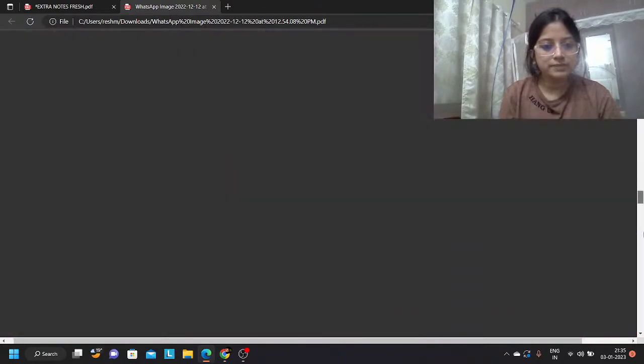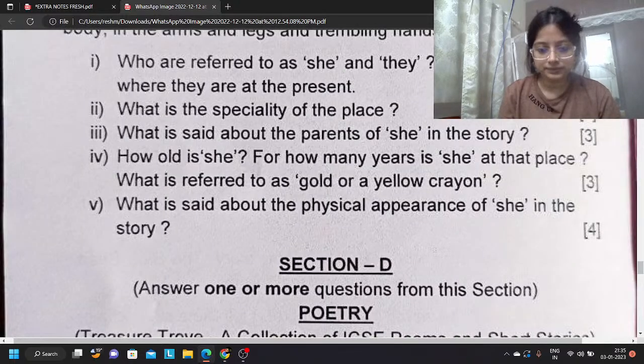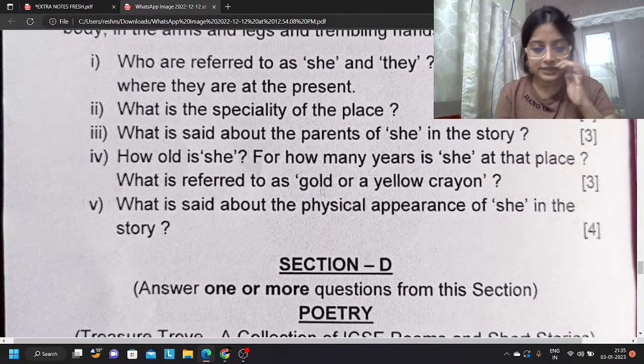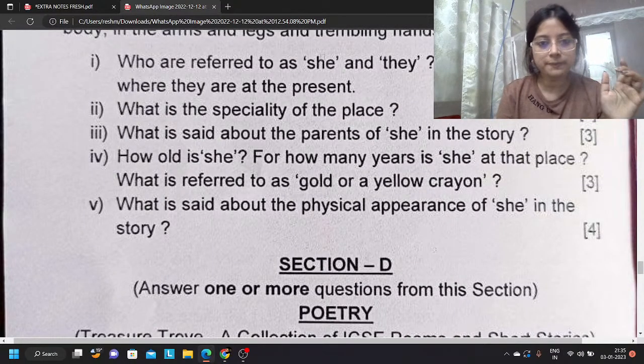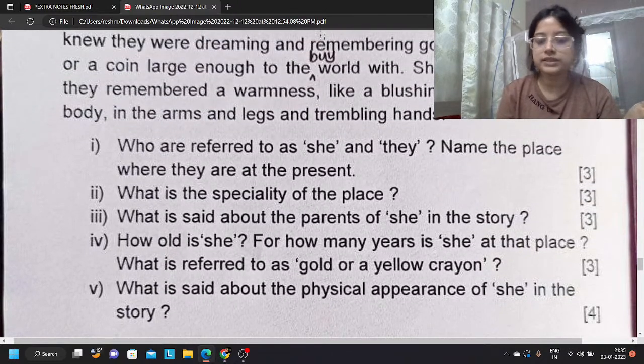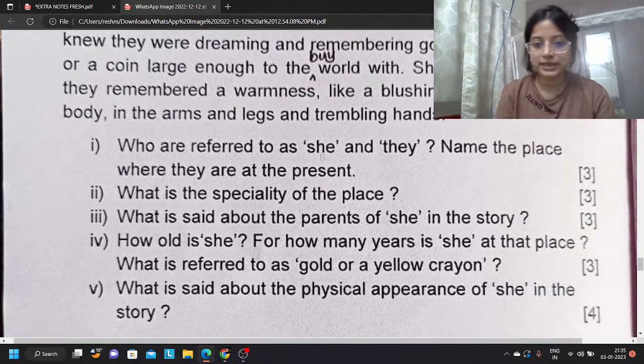This is your MCQ. This is your section B. Section B part we have already discussed. Section B is your movie. Okay, these are the questions. If you want them, you can check the description box, you will get it.